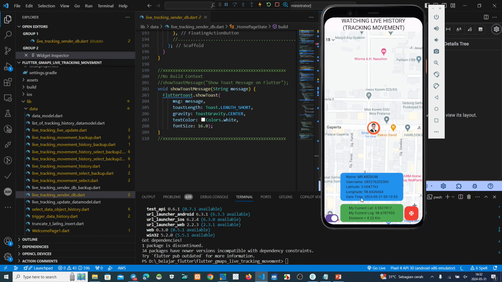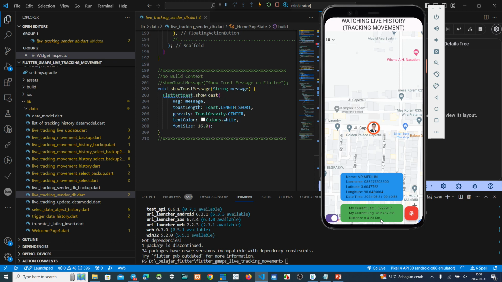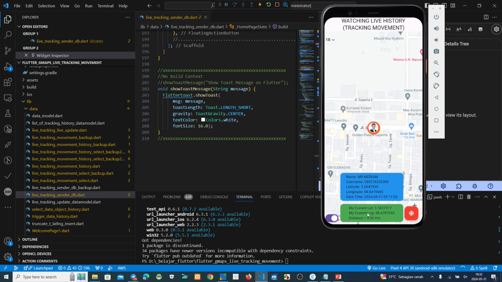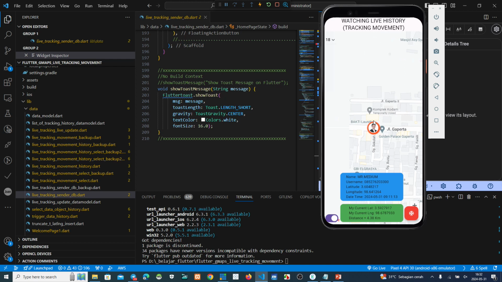These guys we can see where they are now. And from my current location at my home, the distance from me, these guys went only 4.38 kilometers.